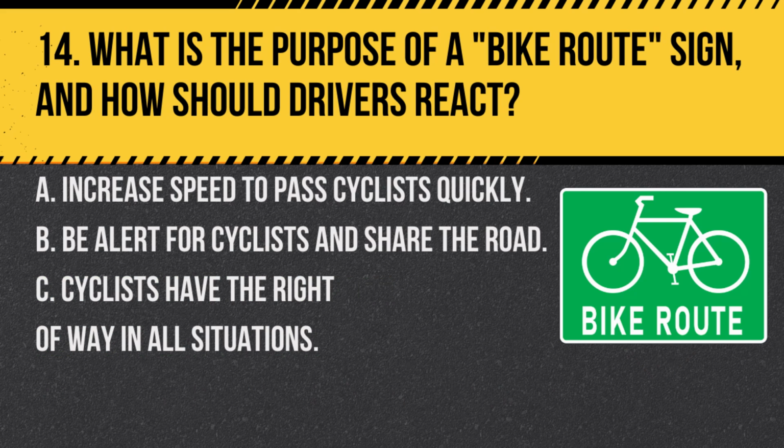Question 14. What is the purpose of a bike route sign and how should drivers react? A. Increase speed to pass cyclists quickly. B. Be alert for cyclists and share the road. C. Cyclists have the right of way in all situations. Answer B. Be alert for cyclists and share the road. A bike route sign indicates an area frequented by cyclists, and drivers should be alert and share the road.